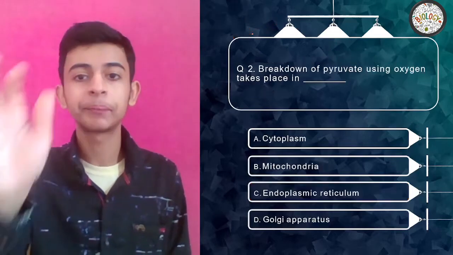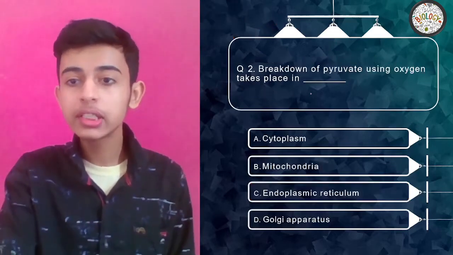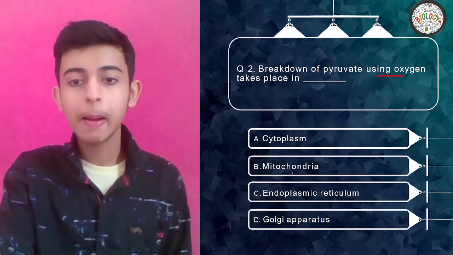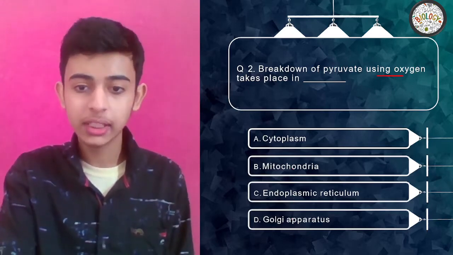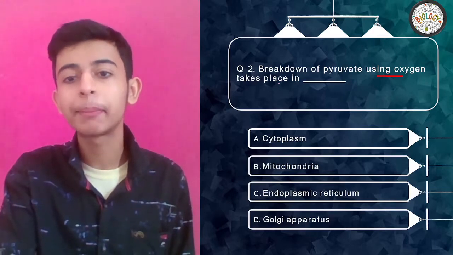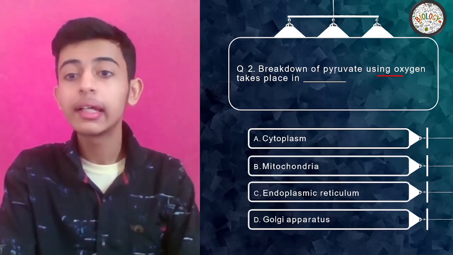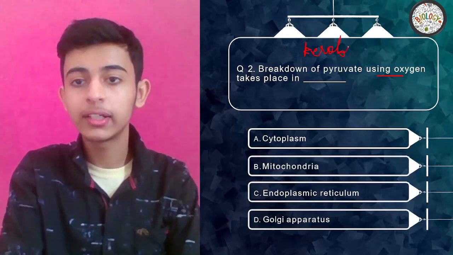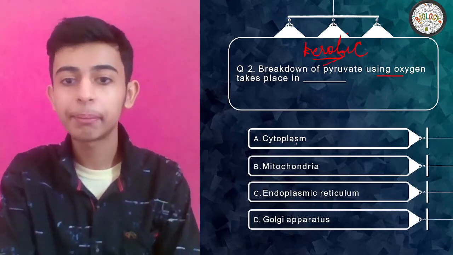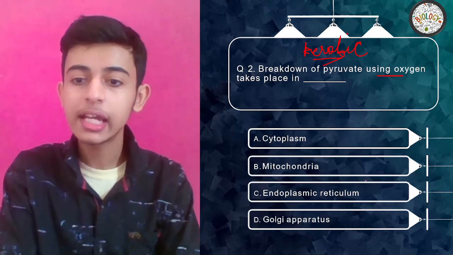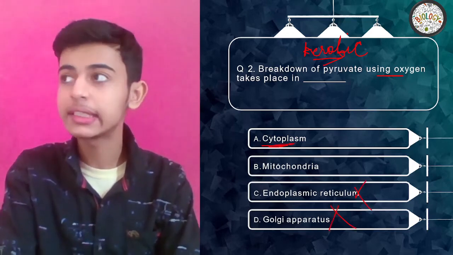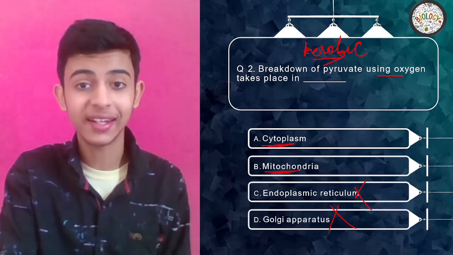Clear? Amazing. Breakdown of pyruvate using oxygen takes place in cytoplasm, mitochondria, endoplasmic reticulum, or Golgi apparatus. Where does this happen? Using oxygen means they are talking about aerobic respiration. So where does this happen? Endoplasmic reticulum and Golgi apparatus are not there. The confusion can be between cytoplasm and mitochondria, right?